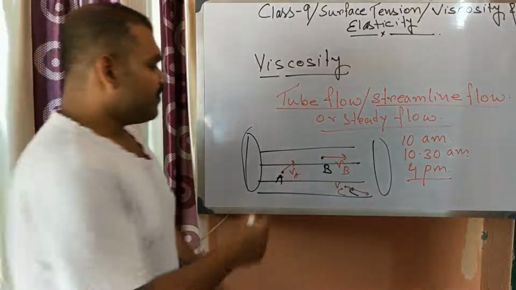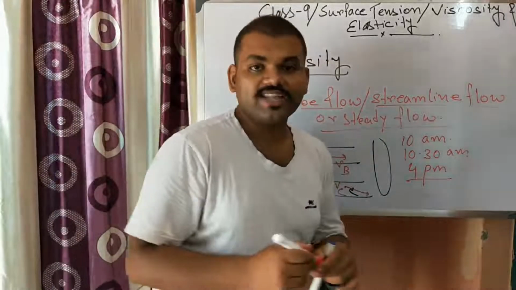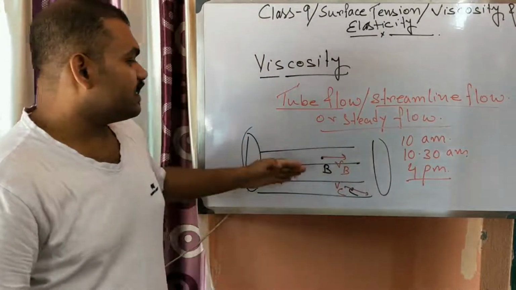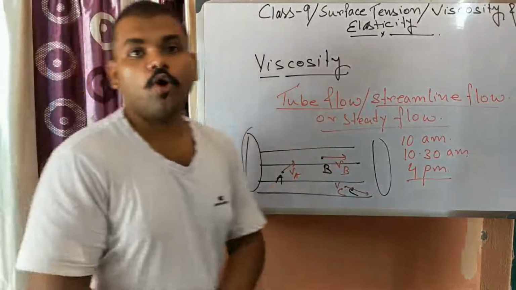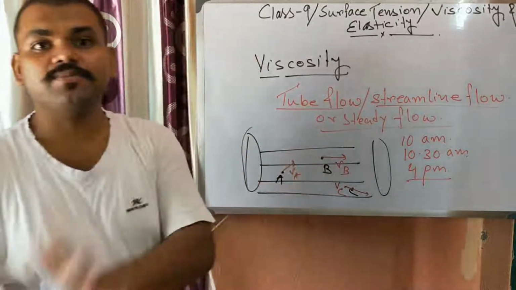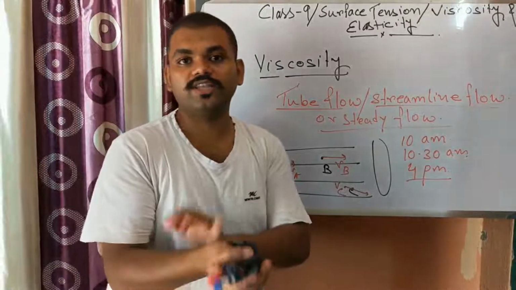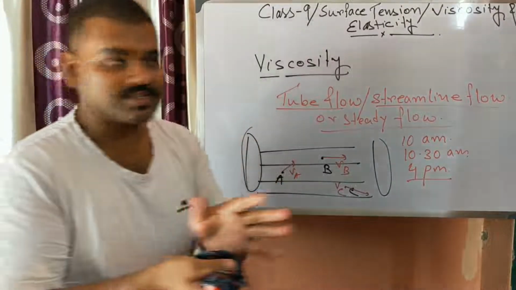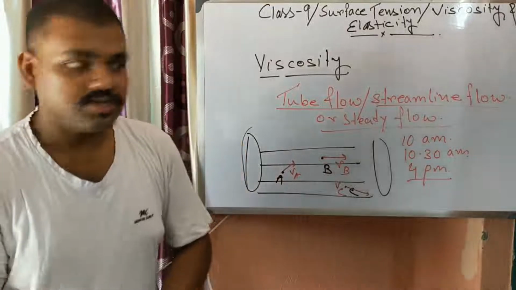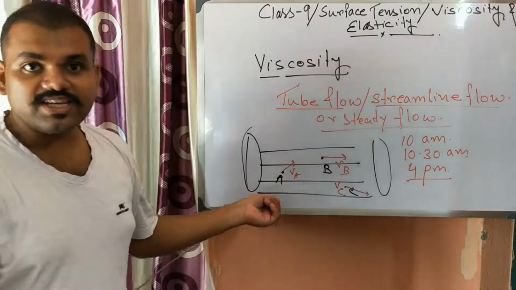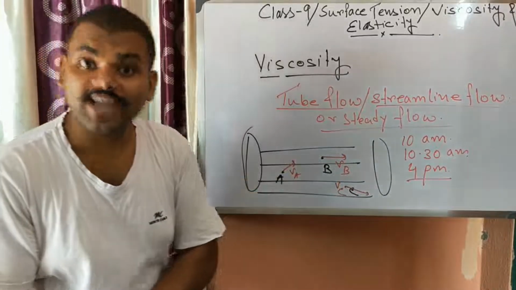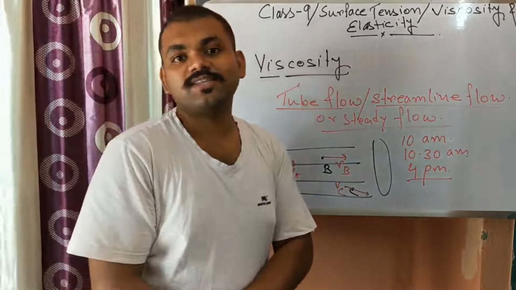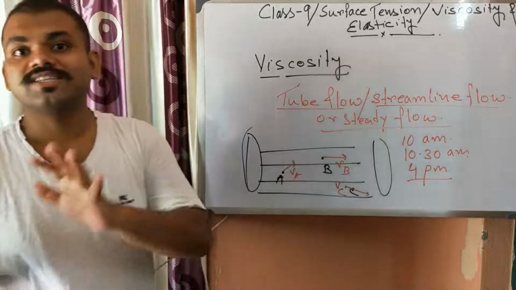If they remain the same, then we can say the flow is streamline flow, steady flow or tube flow. So in this type of flow of liquid, if the velocities at different points remain constant over time, then it is known as streamline flow or steady flow.